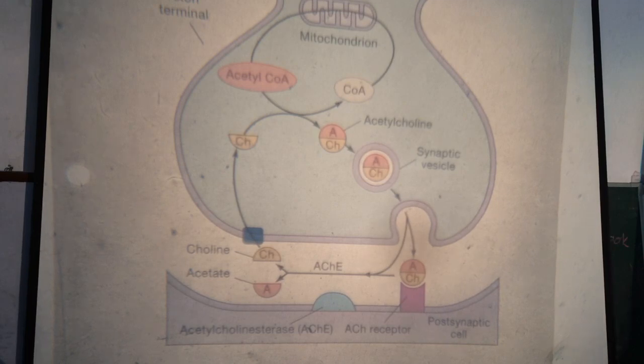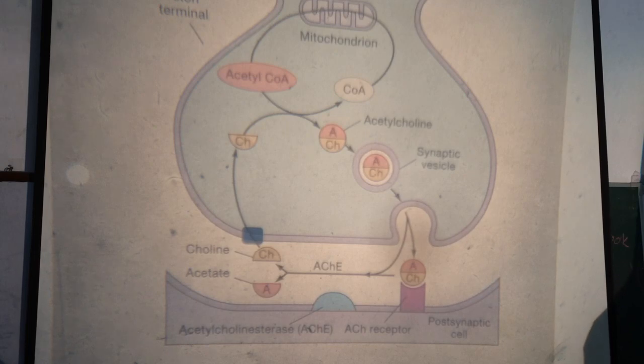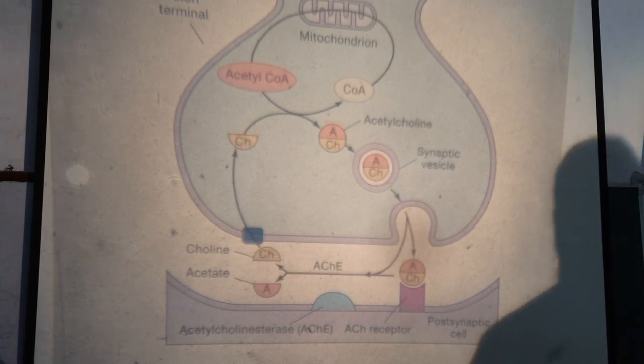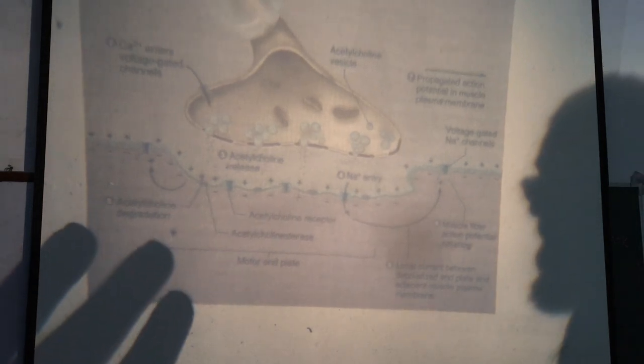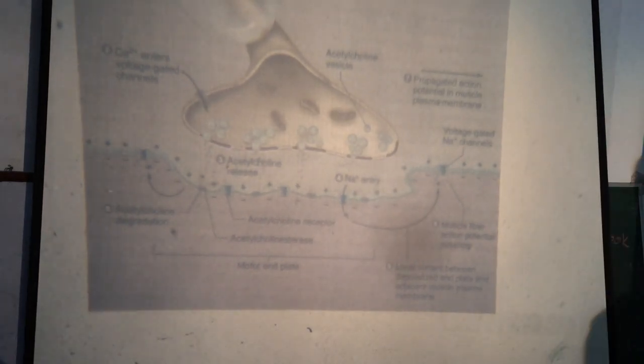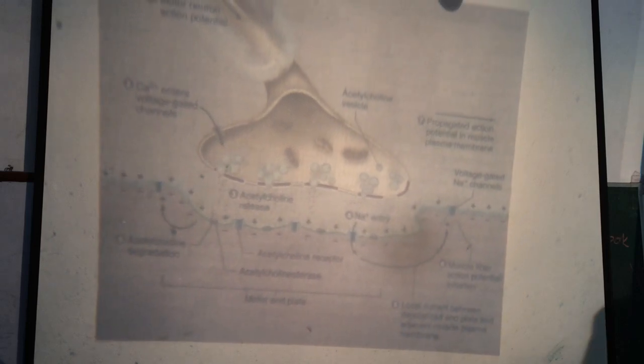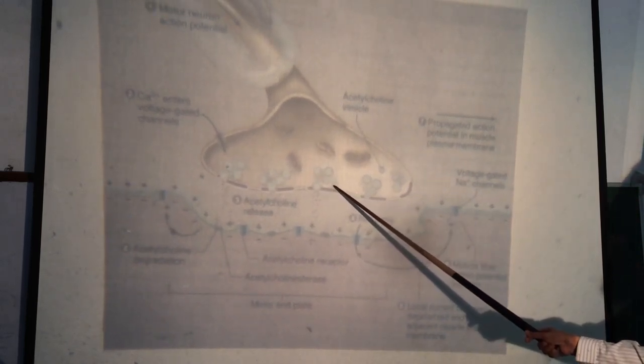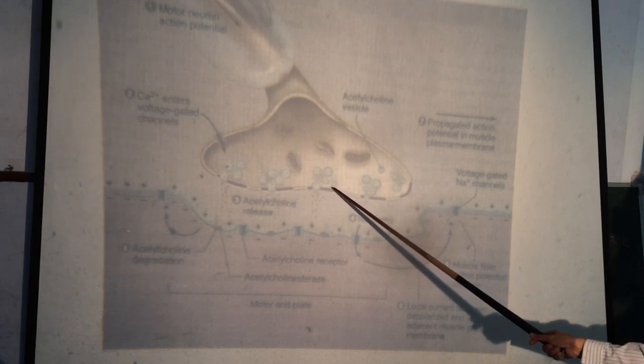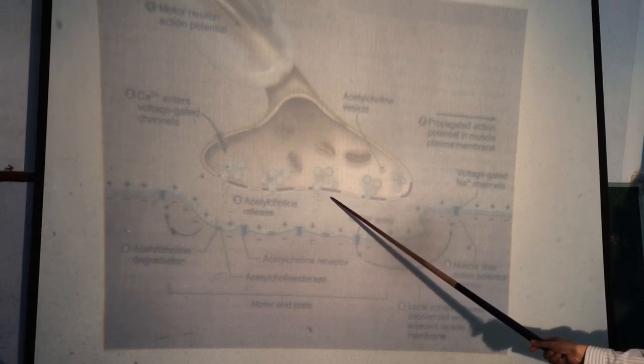There is recycling of choline. There is also recycling of the ruptured vesicles to form new vesicles. You can also see these vesicles fuse with the membrane of the nerve terminal and rupture to release acetylcholine.